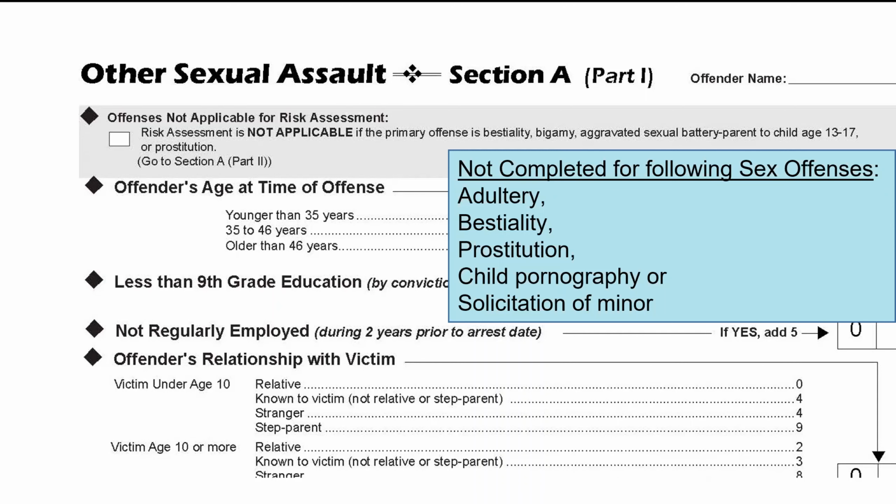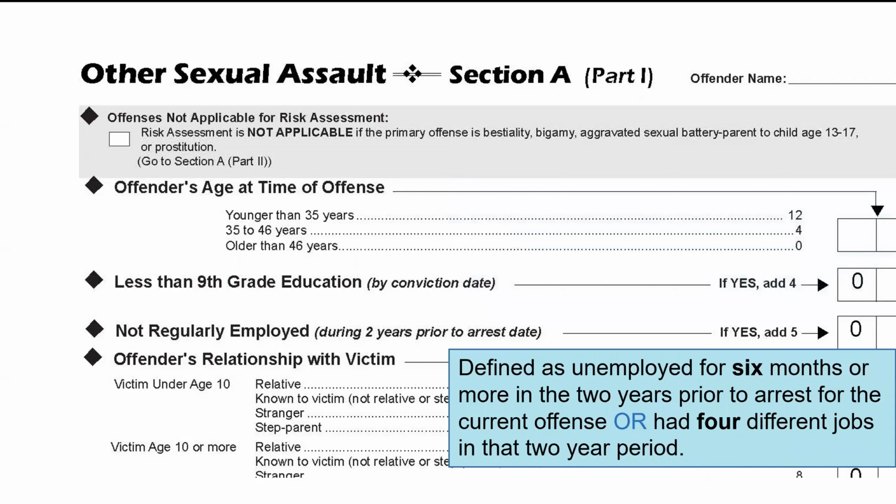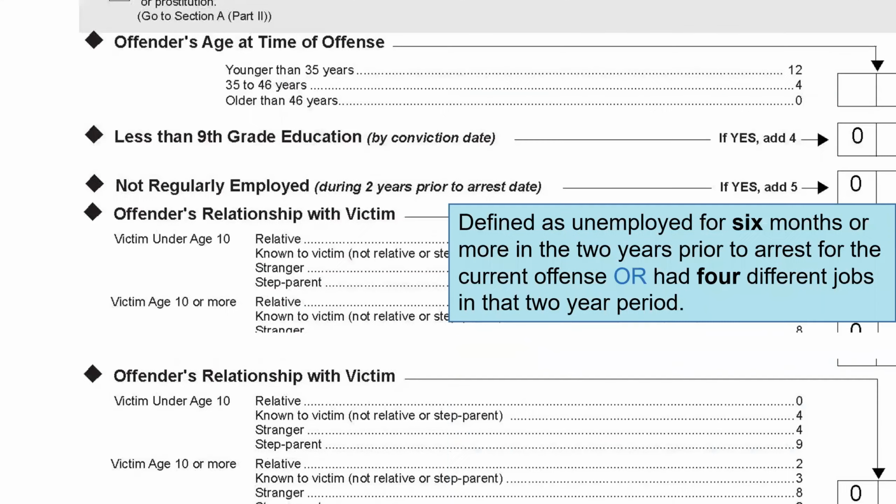The factors on the sex offender risk assessment instrument are fairly straightforward, but we identify some factors that are kind of unique. Not regularly employed is scored based on a defendant being unemployed 6 months or more in a 2-year period prior to the date of arrest for the current offense. It is also scored if the defendant had 4 or more different jobs in that same 2-year period. So, unemployed 6 months or more, or 4 or more different jobs in that 2-year period.